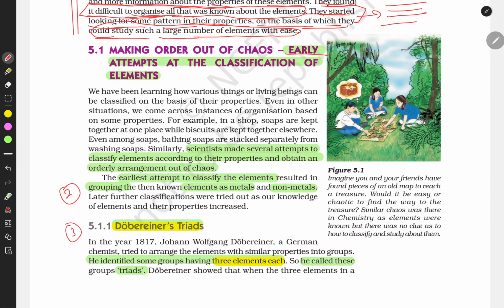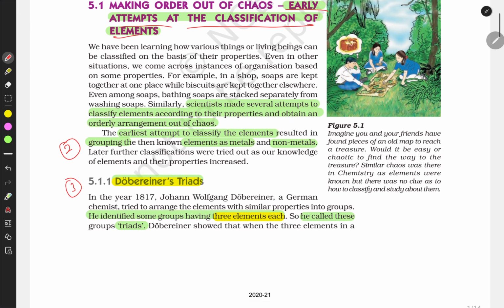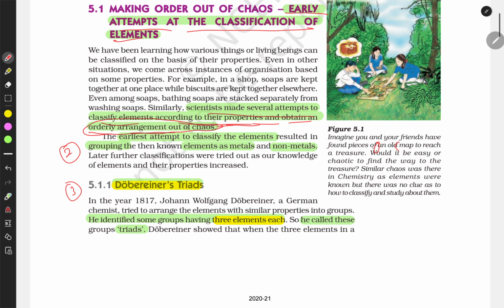So the first thing was the early attempts at the classification of the elements. What are the early attempts? Scientists made several attempts to classify the elements according to their properties, to obtain an orderly arrangement out of chaos. So there was chaos, like elements were randomly discovered, and some elements were discovered first. So there was a mixture of elements. Nobody knew how to classify these elements.